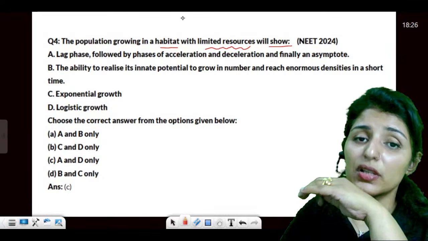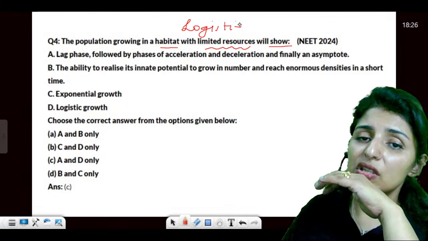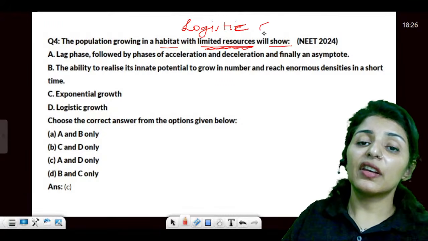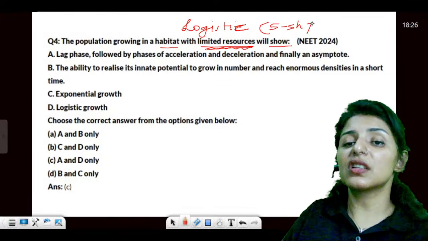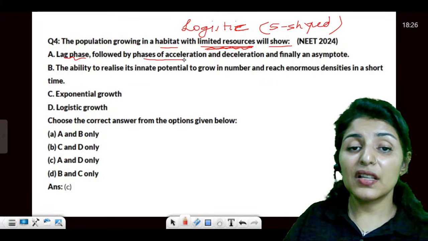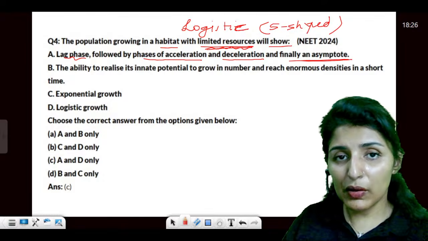Now, a population growing in a habitat with limited resources will show what kind of growth model? Logistic. This is a logistic growth model, yes or no? When the resources are limited, we get an S-shaped curve, the logistic growth model. Lag phase, the phase of acceleration and deceleration, and finally asymptote. So this is how it proceeds.